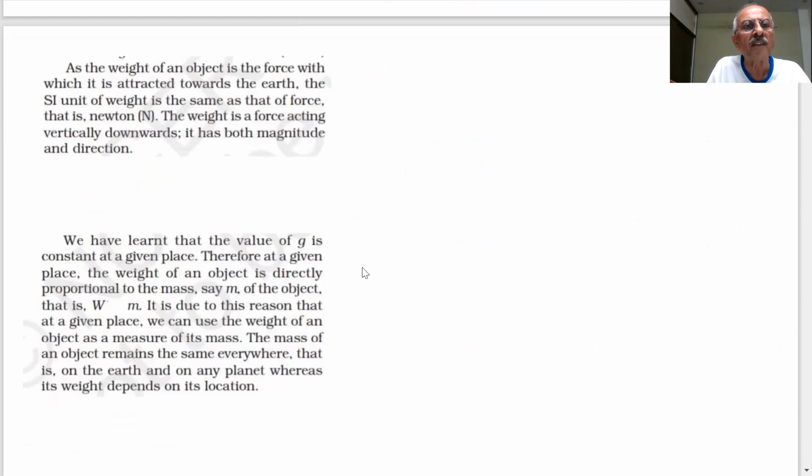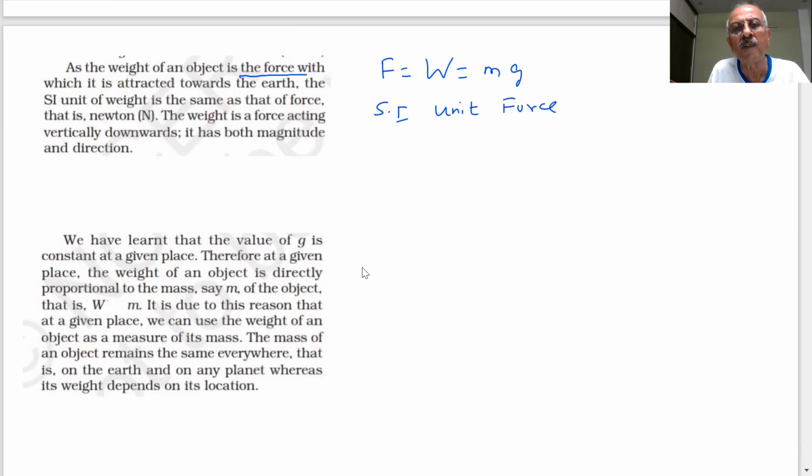Important points to note: the weight of an object is a force with which it is attracted toward the Earth. The SI unit of weight is the same as force. So what is the SI unit of force? Newton.